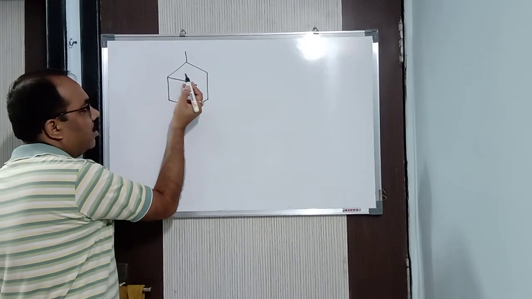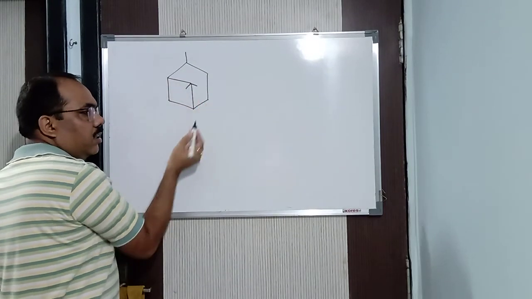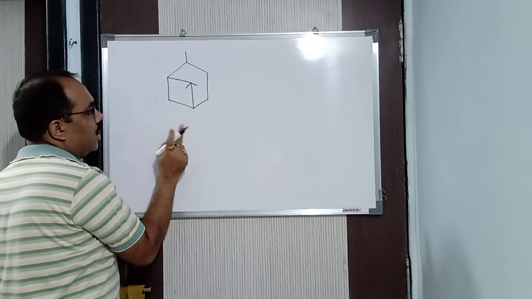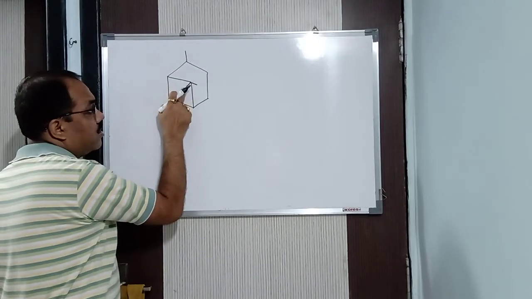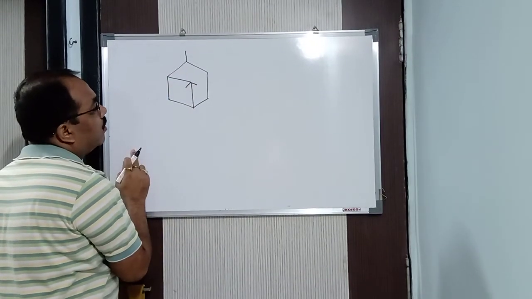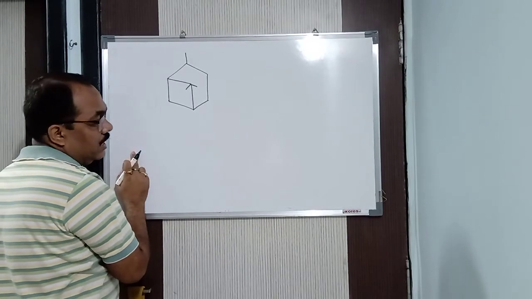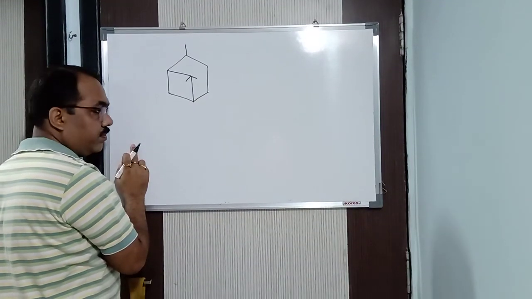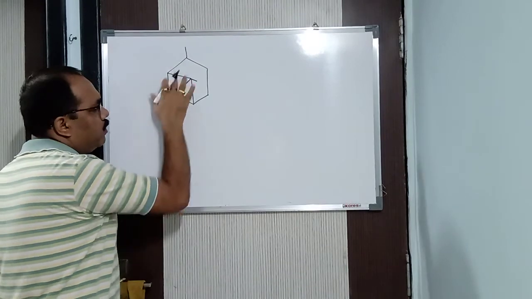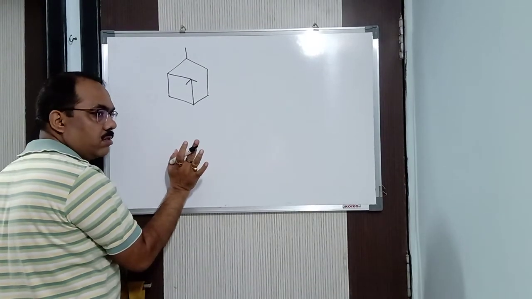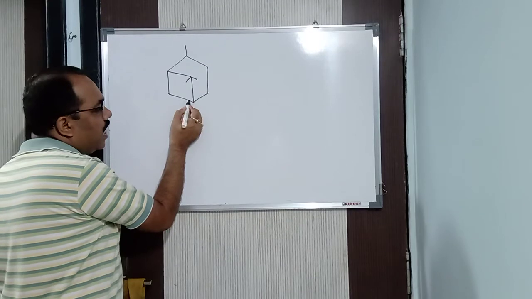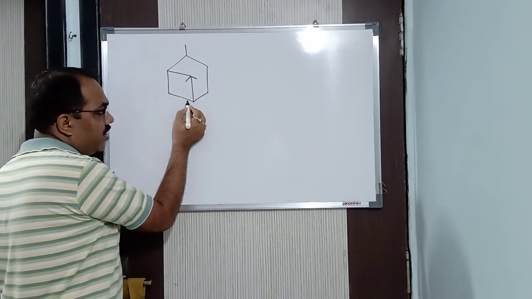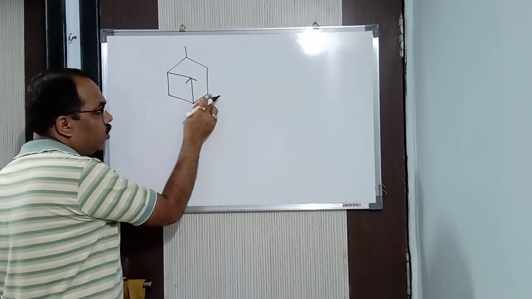So I will start counting from a particular one. Now here you need to understand that a prefix is there. This is a prefix, this is a prefix, this is a prefix. I have to give the lowest number to the prefix, if it is possible. Here it is possible. Now, if I start counting from this bridge head, 1, 2, 3, 4, because this is the bigger ring.